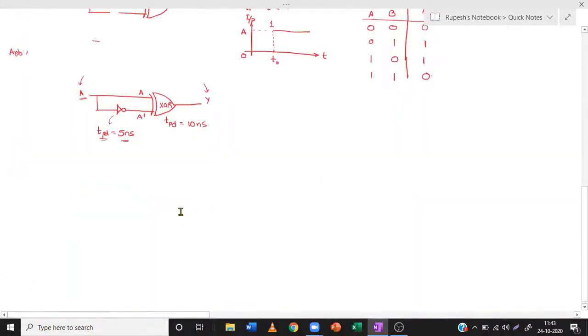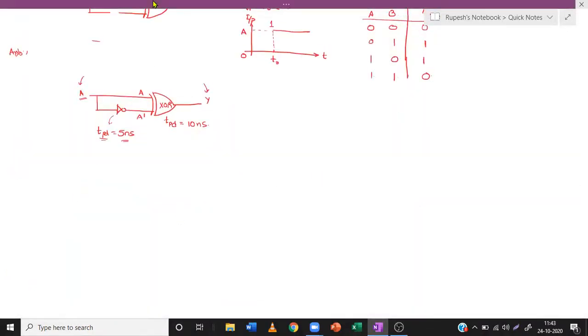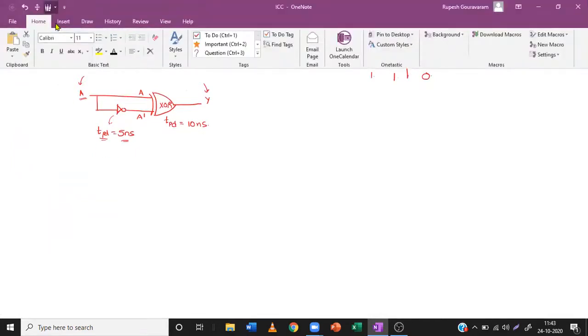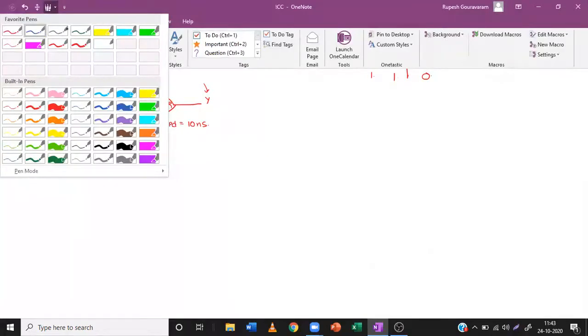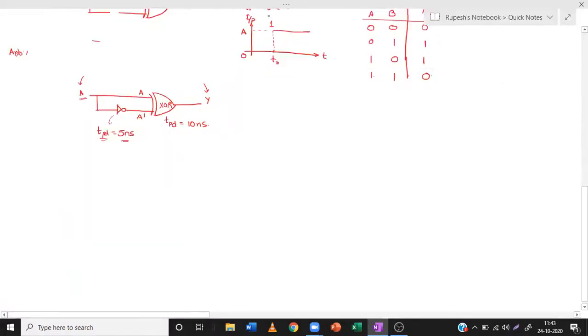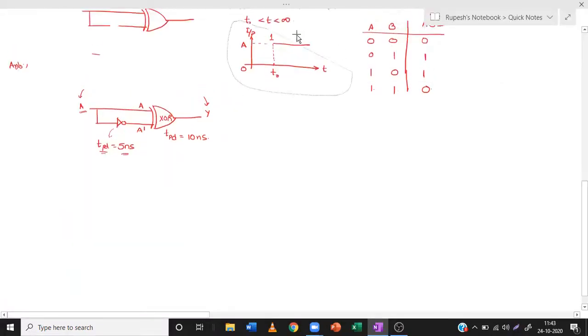Okay, now let us move on to the answer. So this is the input given to us. The input starts at t equal to t naught.